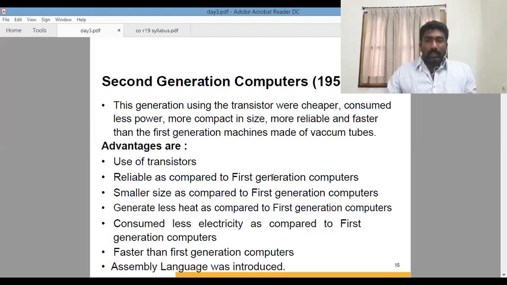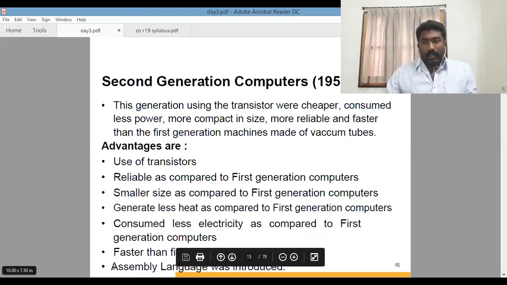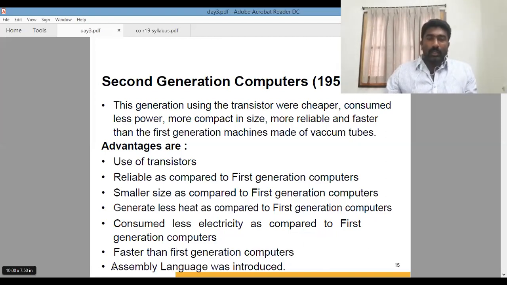In the first generation we used only machine language, the system language, and later in the second generation computers there was an advancement in technical development: assembly language was introduced. What assembly language and machine language mean, we are going to learn in the upcoming chapter, so don't be bothered.